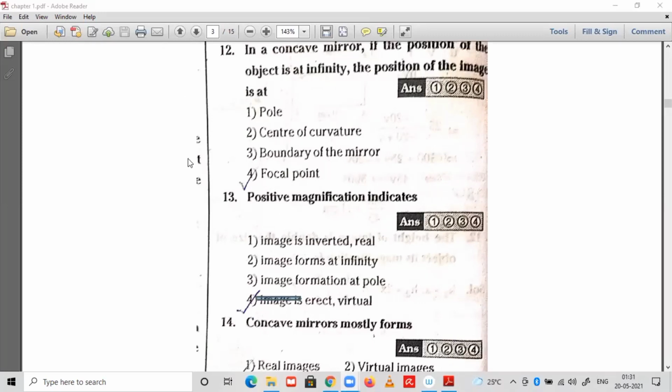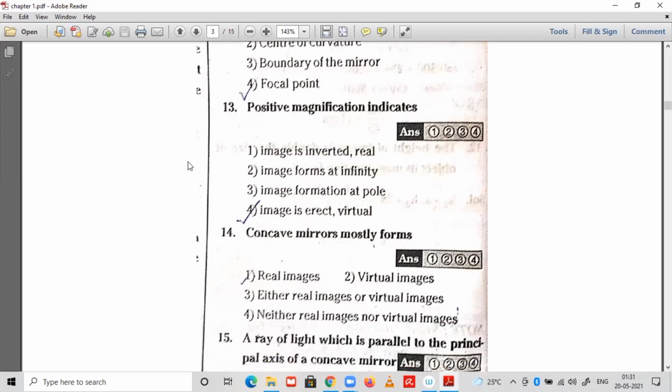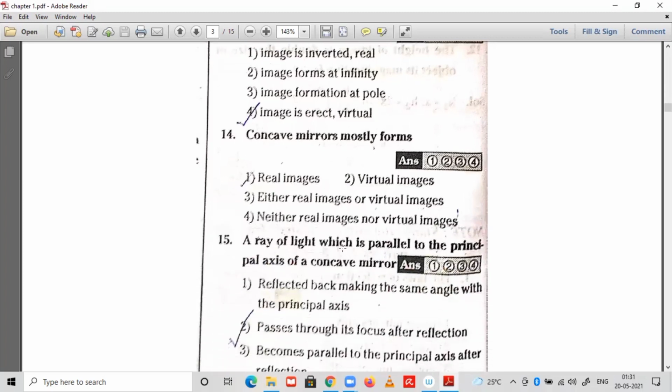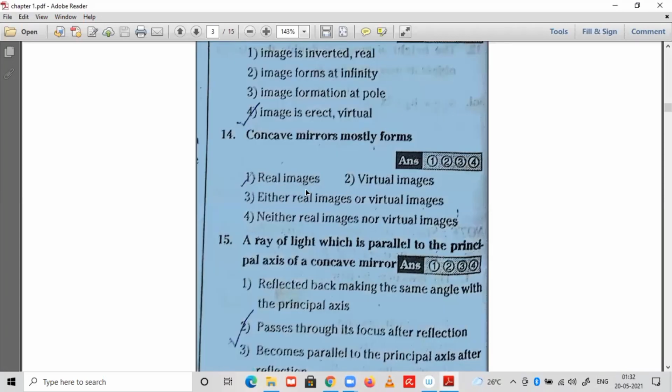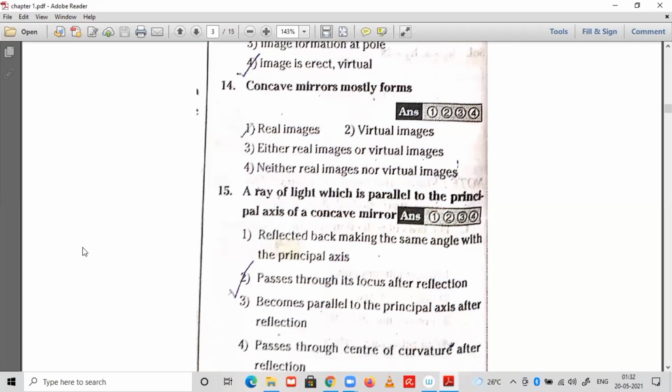Next, the 14th one: concave mirrors mostly form. Look here, a concave mirror mostly forms a real image. With a concave mirror you will get either a real image or a virtual image, but the question is asking mostly. Mostly they form real images; you will get virtual images also, but the majority are real. So option 1 is correct.